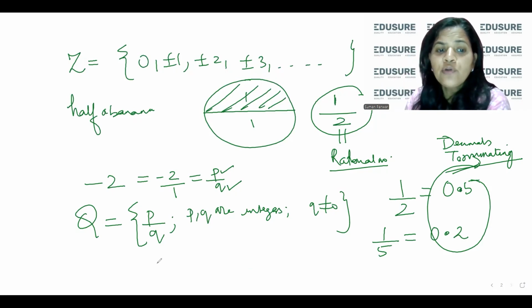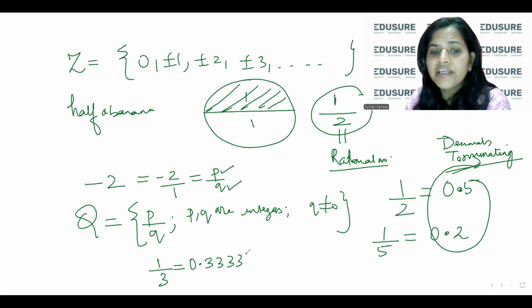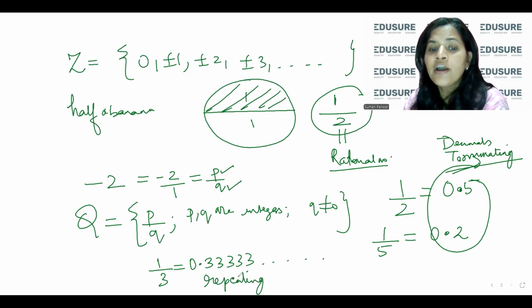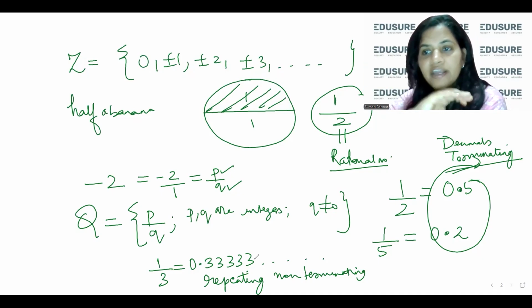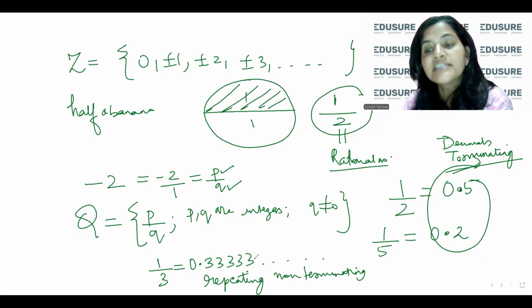But if you look at 1 by 3, it is 0.3333 and so on. This is a repeating non-terminating decimal. What does it mean? This 0.33333 will keep on going. The digits are never going to end, but the digit 3 is repeating. This is a non-terminating decimal.